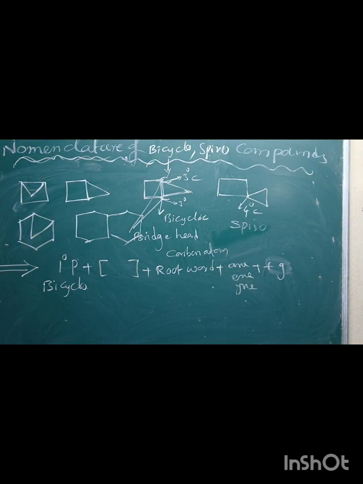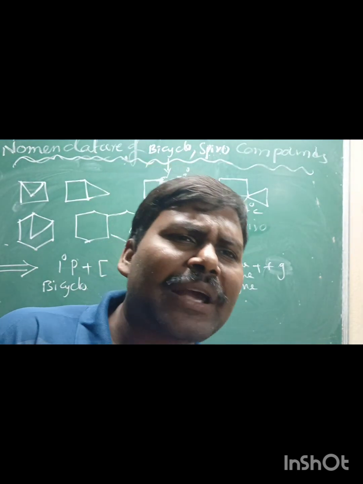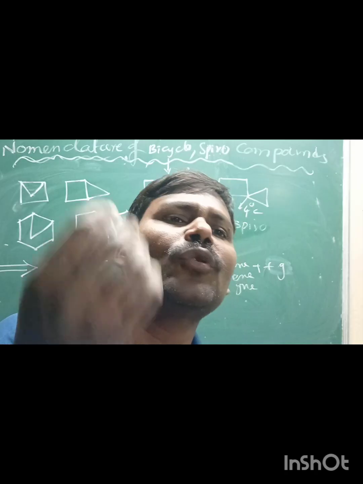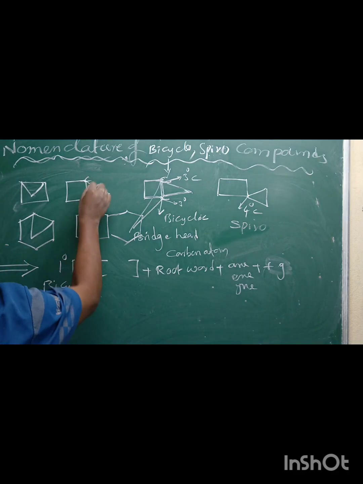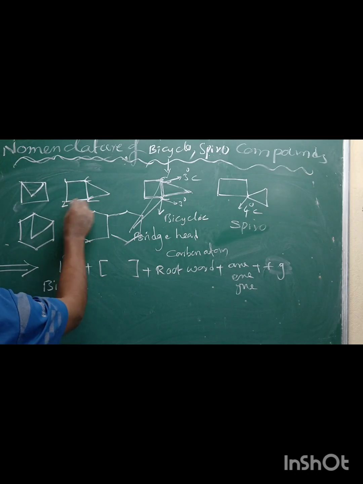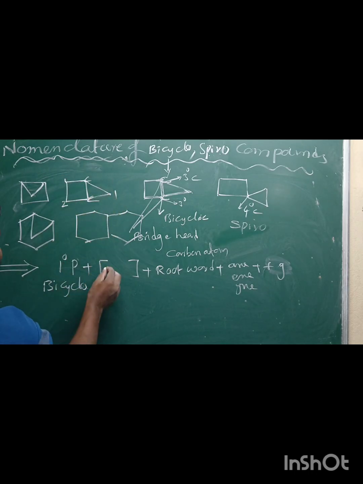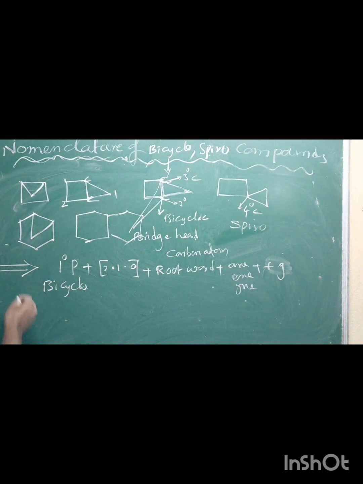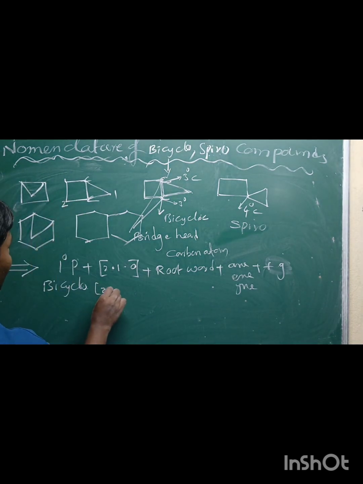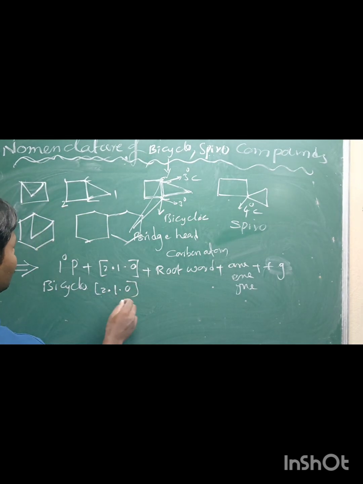This is rule number 1. The name of the bicyclic compound is obtained by adding the primary prefix bicyclo before the root word, and we should also write the positions of the carbon atoms in the rings. In this compound, these two are bridgehead carbon atoms. On the left side there are 2 positions, then a dot, and on this side 1 position, and here 0. So, bicyclo[2.1.0].